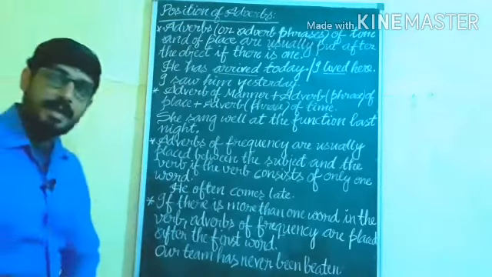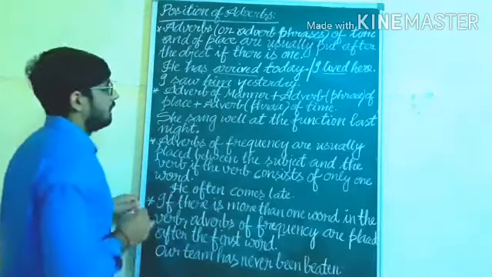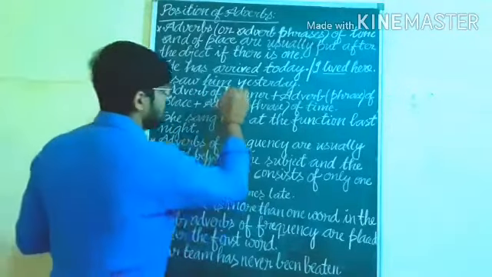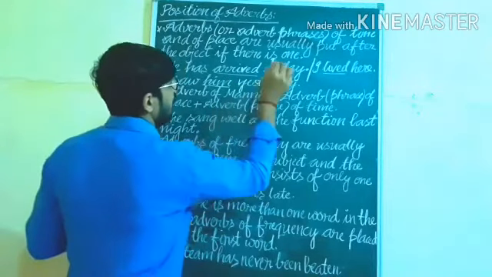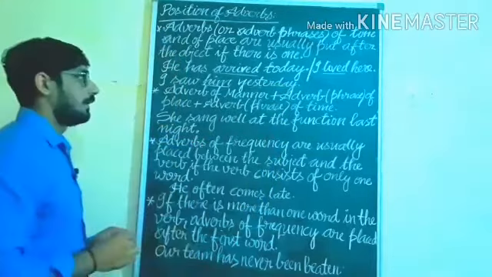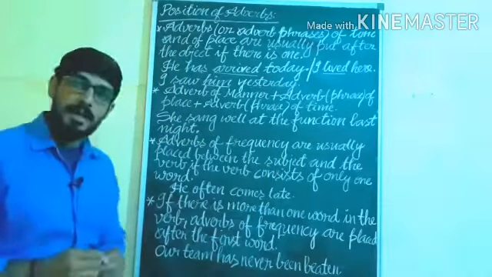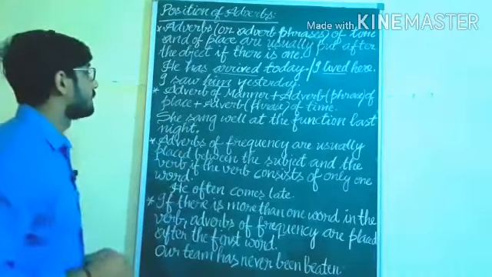But if we are getting an object in a sentence, after the object we will put the adverb of time or adverb of place. So here yesterday is an adverb of time. Understand? I saw him yesterday.